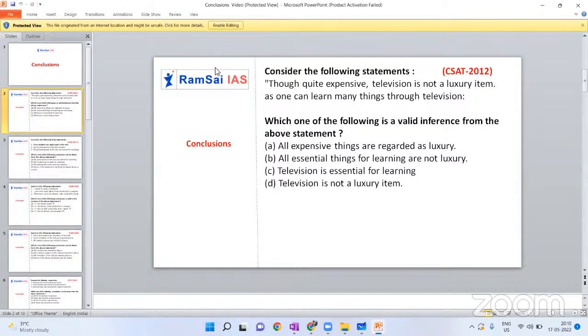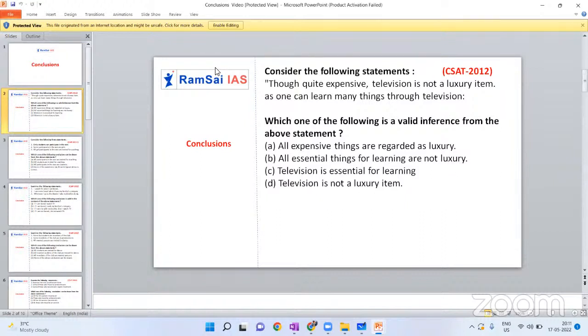I can say, people will try to connect the dots. Like television is quite expensive, but it is not a luxury item. So you will think, okay, all the luxury items are expensive. Yeah, that can be possible, but when you are connecting two or three statements, in this question we have only one or two statements, but generally you will have two, three different statements. When you are combining the statements, remember there should be some logic behind it. Until you have a logic behind it, you should not connect them.